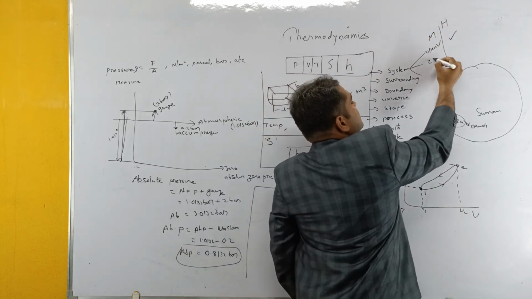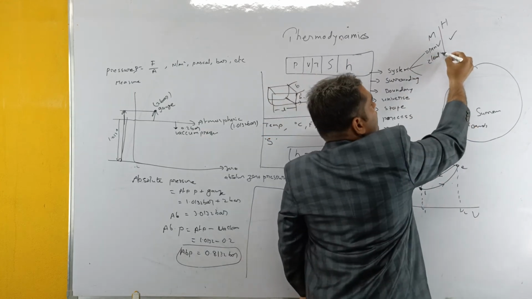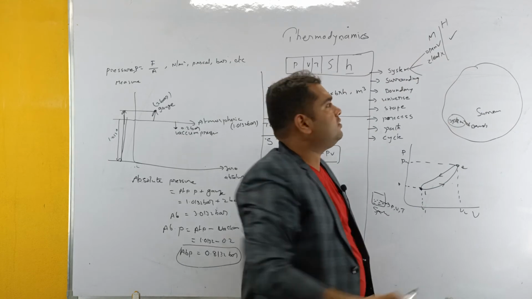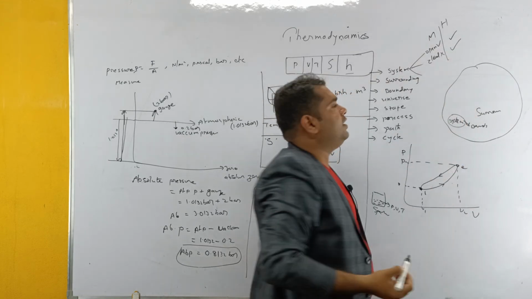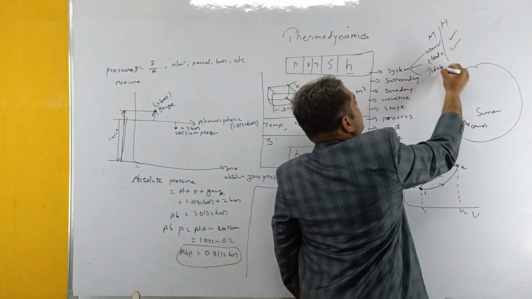Coming to the next one, that is the closed system. In a closed system, there will be no transfer of mass, but there will be a transfer of heat. Then it is said to be a closed system. And the third one is the isolated system.